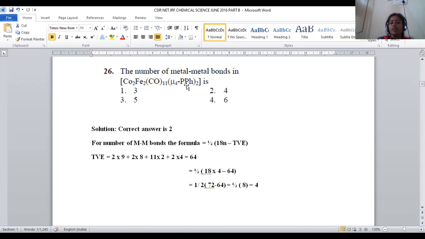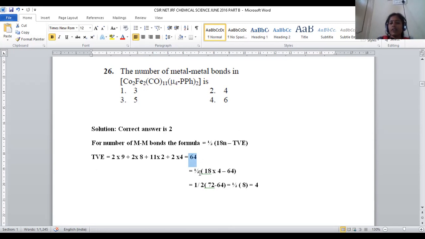Then for the PPh2, 2 ligands are there and they are giving 4 electrons. If we sum all of these, the total valence electron count for this complex will be 64.